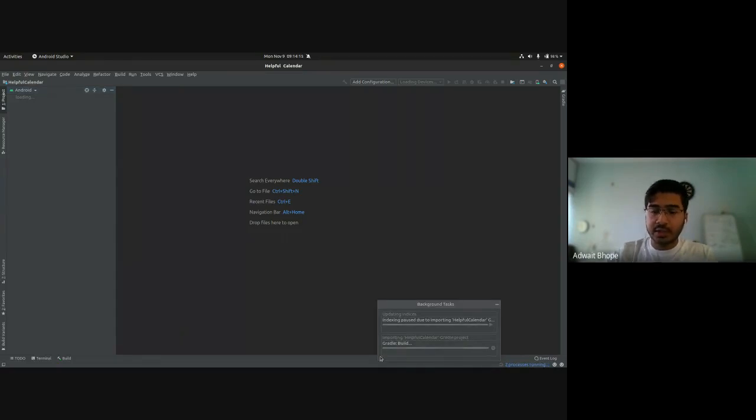Gradle build. Because you're running this app for the first time, I'll explain what Gradle is, okay? It's something that takes care of building and running your app and takes care of all the dependencies. So if you have programmed websites using Node.js or so on, you might be familiar with your package.json file and your node modules folder.